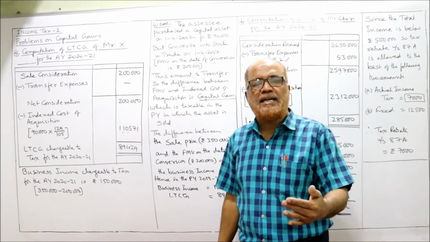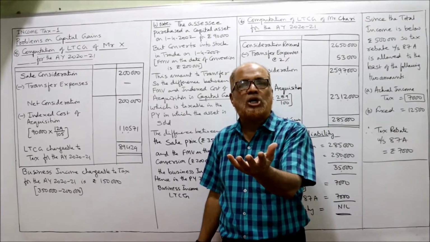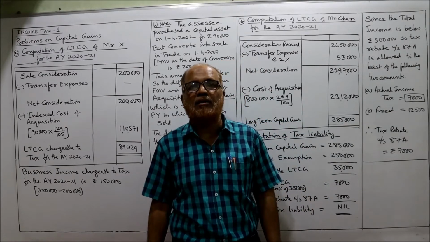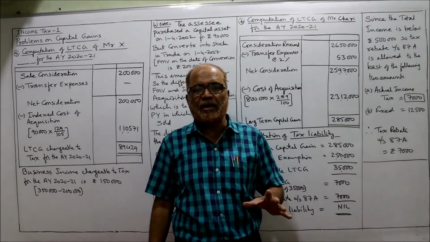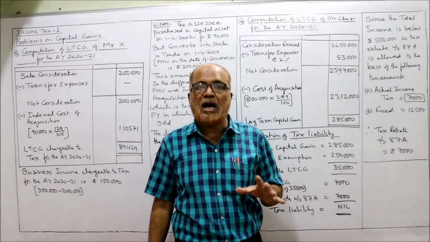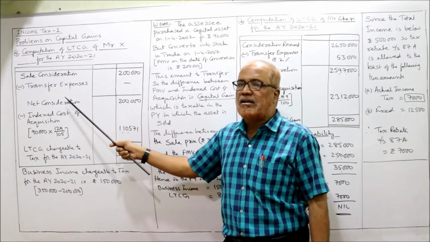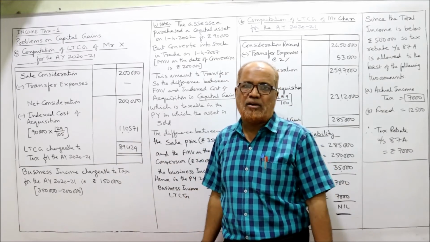We are treating it as sale consideration. Actually, it is not sale consideration. It is the fair market value on the date of conversion. So 2 lakh rupees is the FMV on the date of conversion. Transfer expenses are not there, not at all.